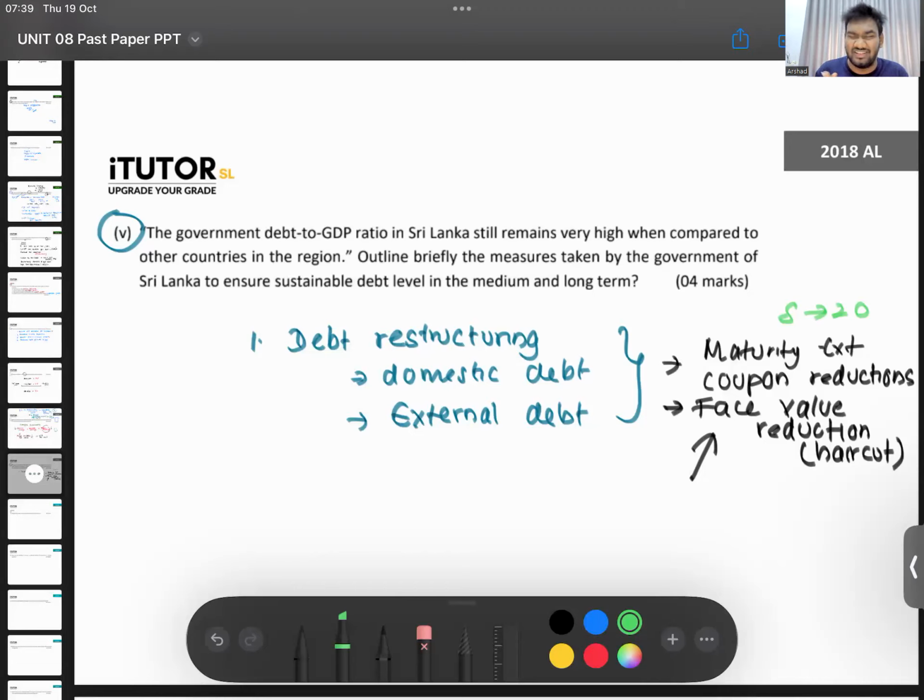Now, we were supposed to get the second set of money somewhere around September, October. Still no signs of it. So most likely, I feel that will come after the government budget. Budget reading is somewhere towards the twenties of November. Once that happens, the IMF will look at the budget, see if these fellows have done any crazy things with the budget, reduced the expenditure or increased it, or what have they done.